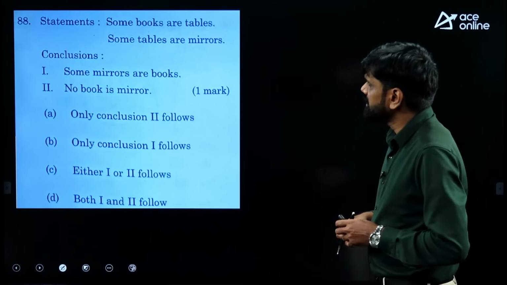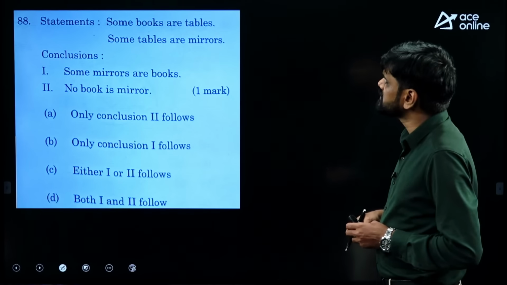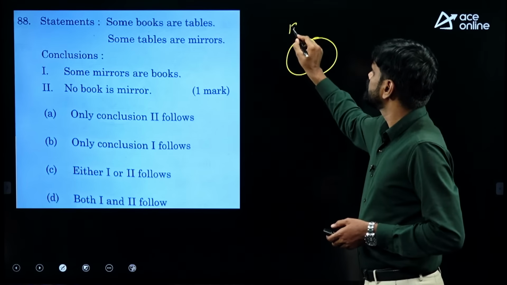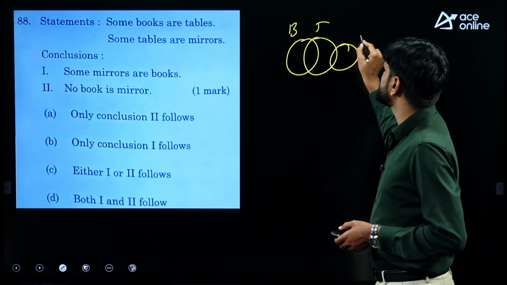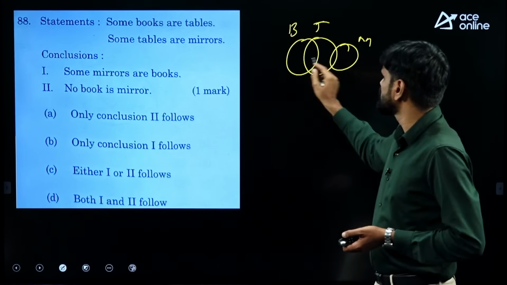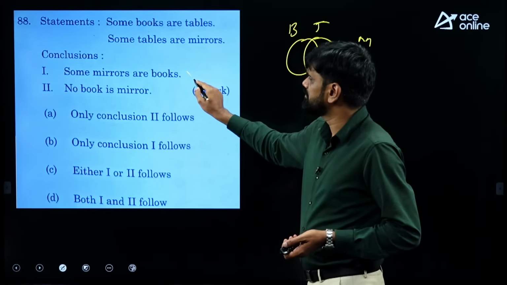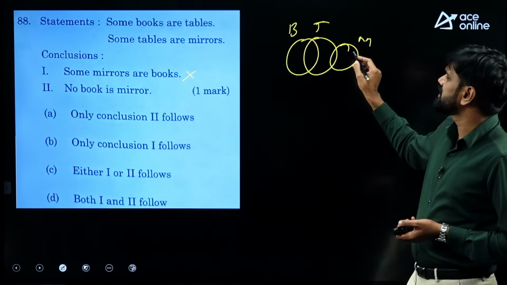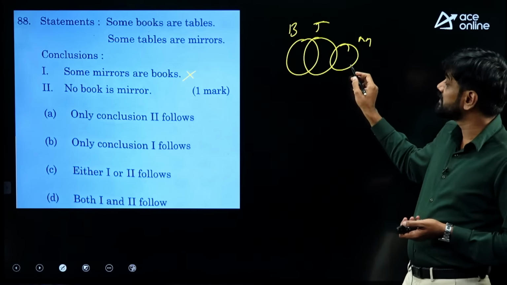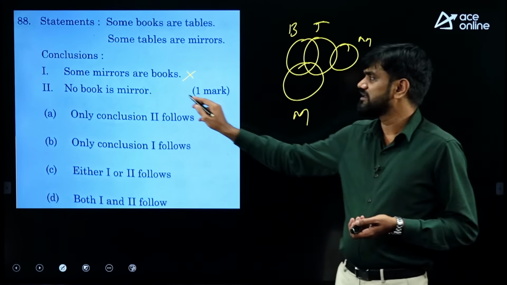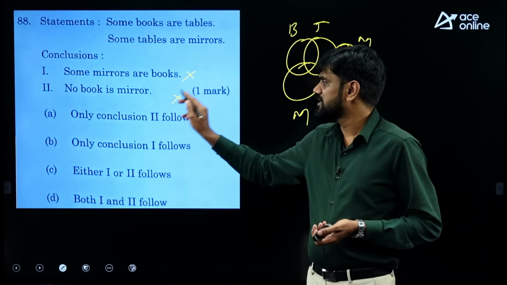Next, problem number 88. Some books are tables, some tables are mirrors, right? Now, some mirrors are books is not happening in the basic diagram, so not valid. No book is mirror is valid in the basic diagram, but this mirror may touch the book. You can draw the mirror like this also. That's why it is not valid in the alternate diagram. So finally it is not valid.